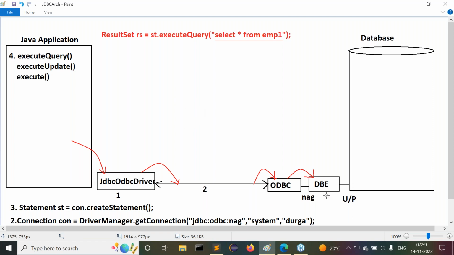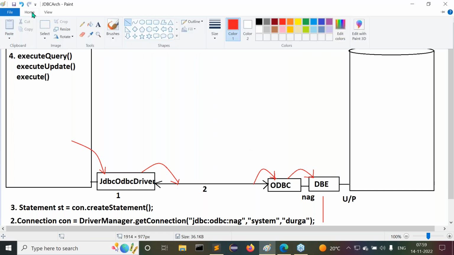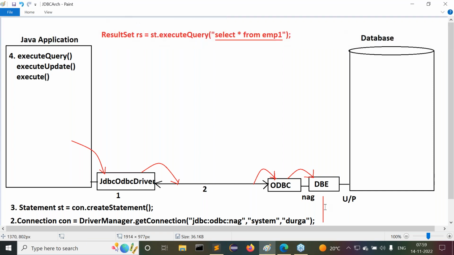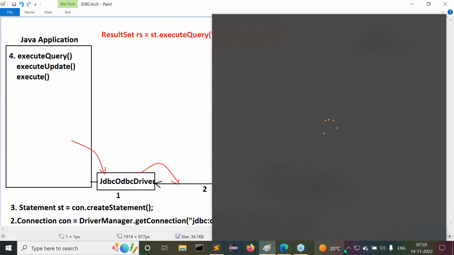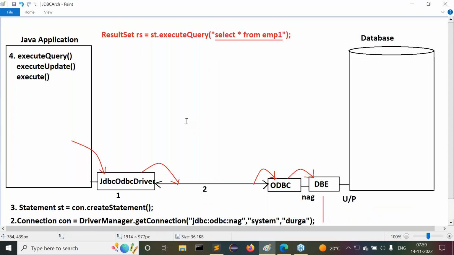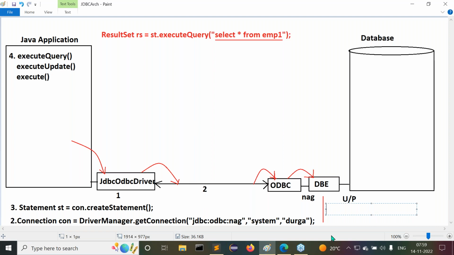Now you tell me, how will the database engine execute that SQL query? What exactly is the process it follows internally? It clearly follows 4 phases. Observe carefully. First, query tokenization, query parsing, query optimization, and then query execution.